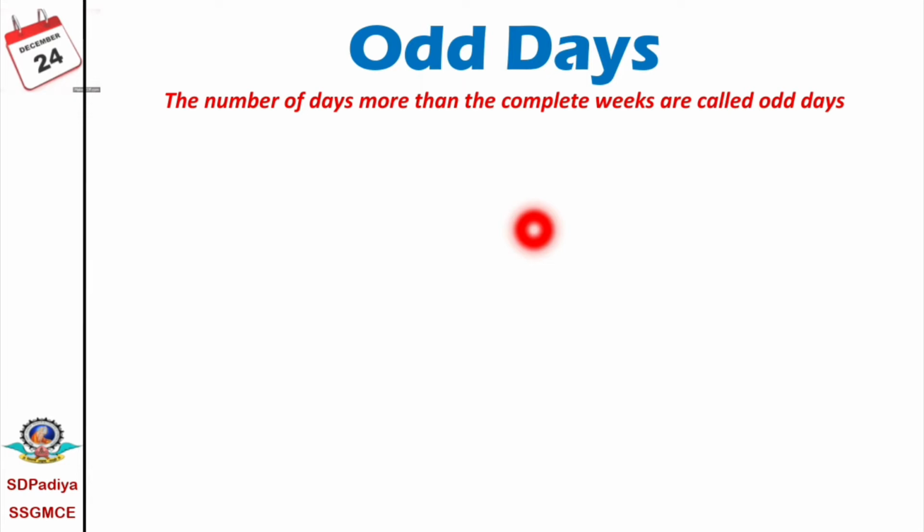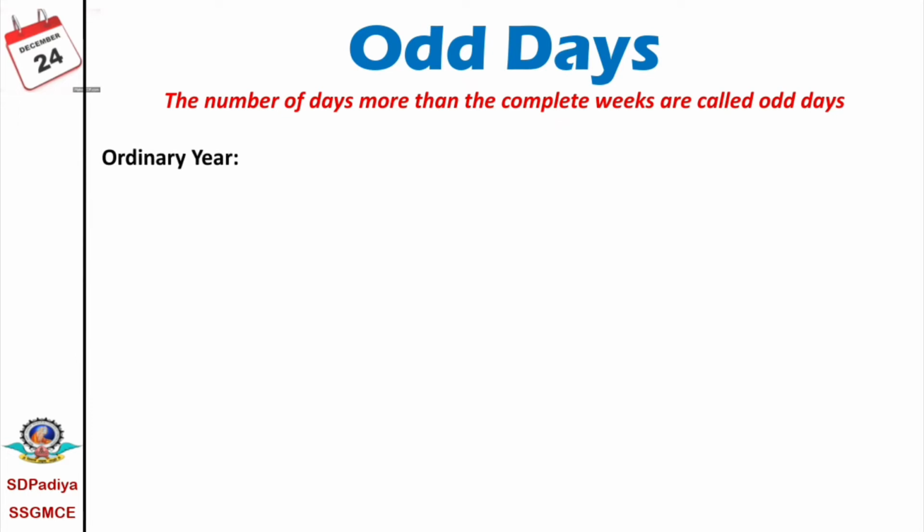For 9 days, that is a week and 2 days, so the number of days more than a complete week is 2, therefore the odd days are 2.